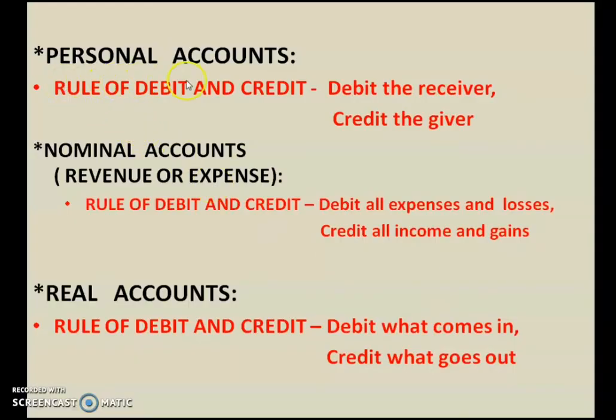Otherwise, you can remember through the traditional method of debit and credit rules. Personal account rule is debit the receiver, credit the giver. Nominal account rule is debit all expenses and losses, credit all income and gains. And real account rule is debit what comes in, credit what goes out. So this is the traditional method. With either rule you can follow, you will get the same answer.